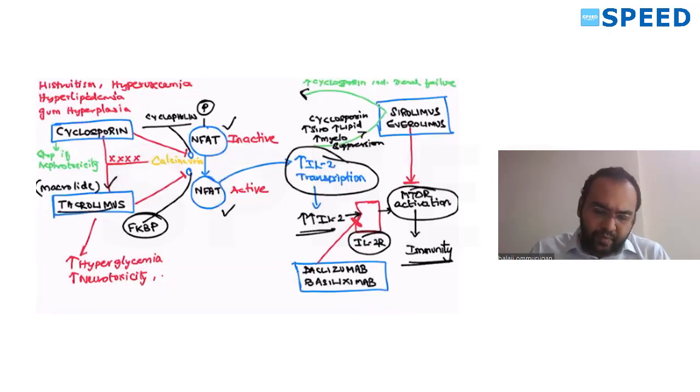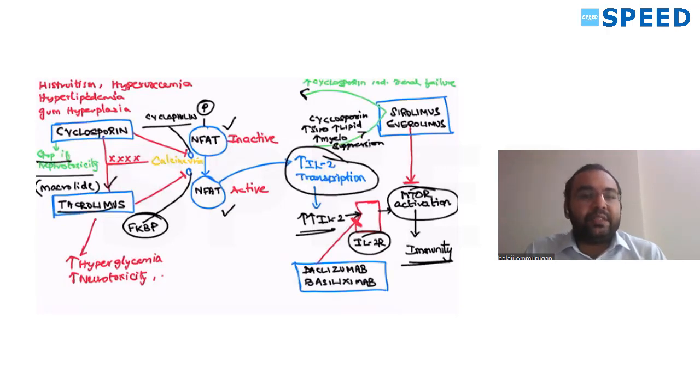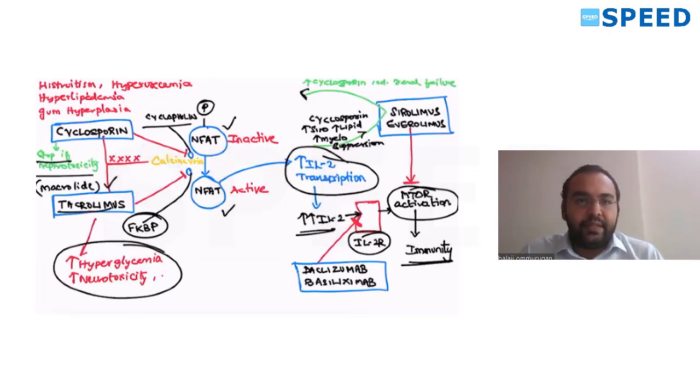One of the main features here is that cyclosporin has a high amount of toxicity: hirsutism, hyperuricemia, hyperlipidemia, gum hyperplasia. The dose-limiting toxicity of cyclosporin is nephrotoxicity. Whereas tacrolimus does not have all these toxicities. The only toxicities that are increased are hyperglycemia and neurotoxicity. Remember it. Dose-limiting toxicity of cyclosporin is nephrotoxicity. With tacrolimus, you have only hyperglycemia and neurotoxicity majorly seen.